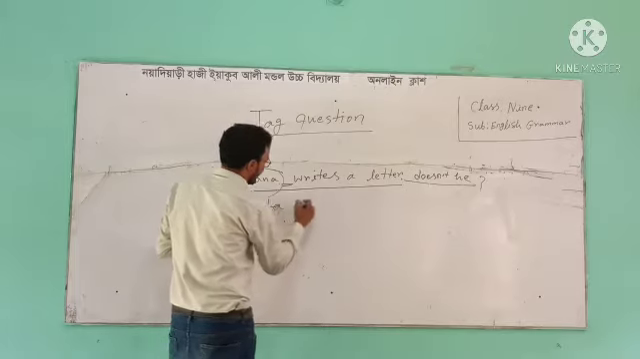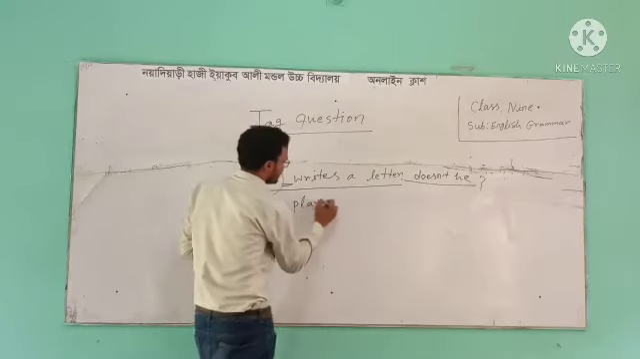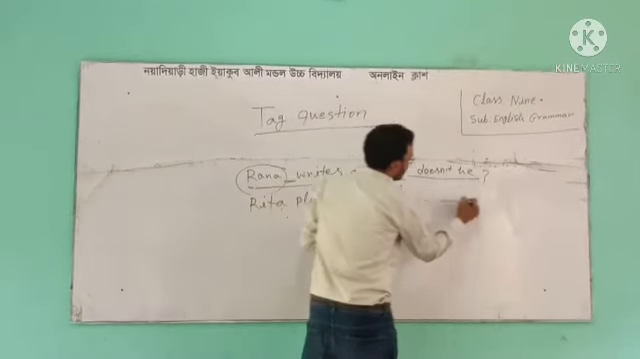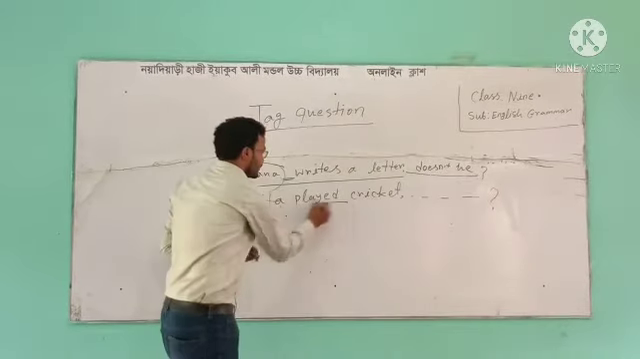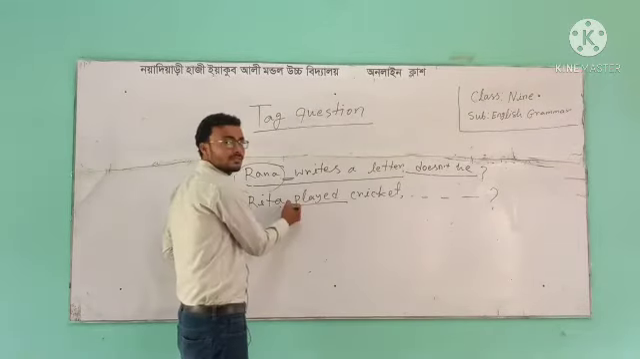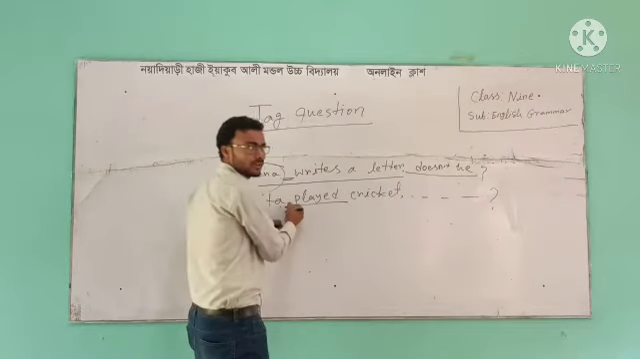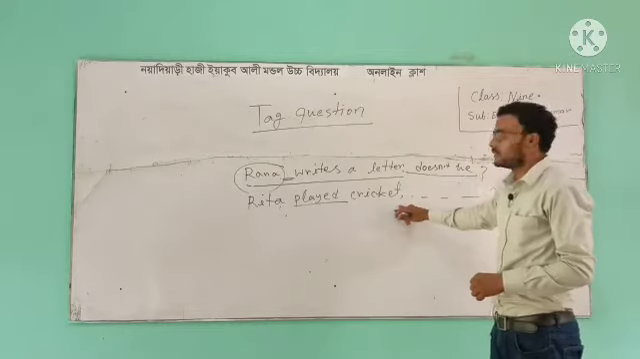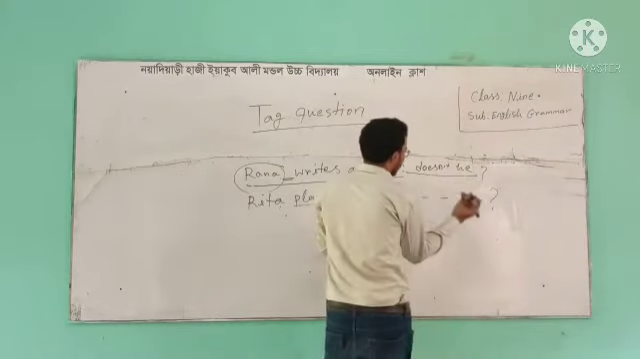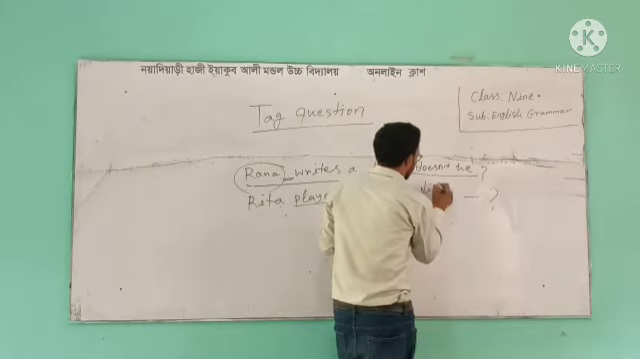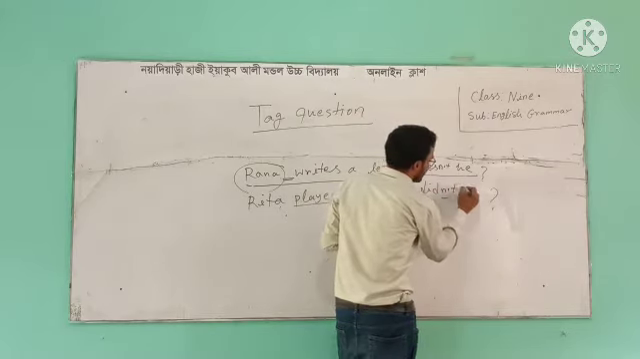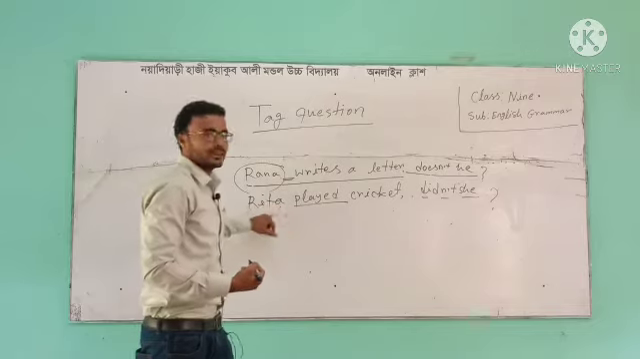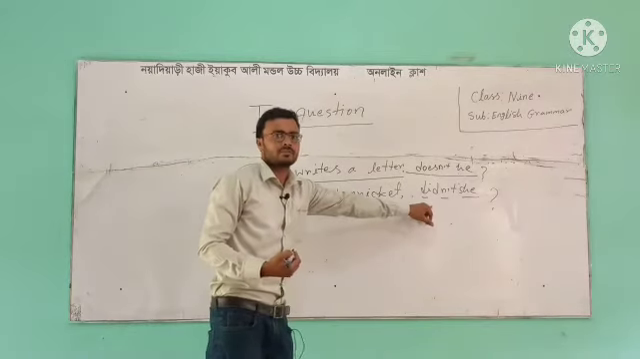Rita played cricket. Look at the verb here, played. Is there any auxiliary verb here? There is no auxiliary verb. So, Rita played cricket. This is an affirmative statement, so the tag question form will be negative. So, didn't she? Rita played cricket. Didn't she?